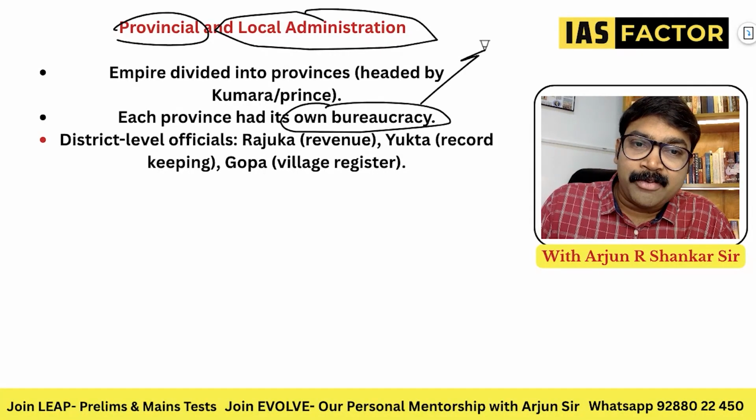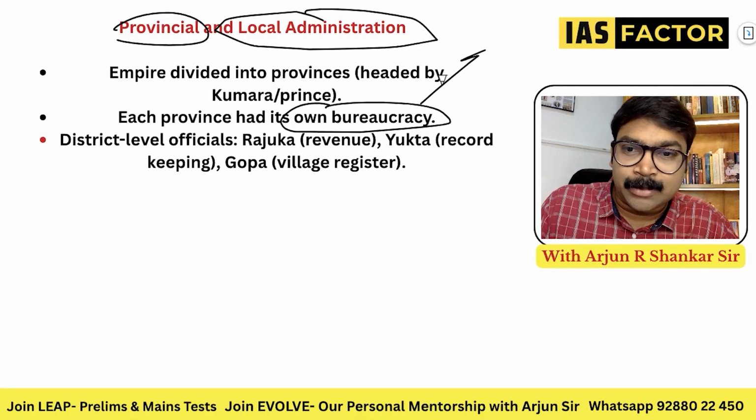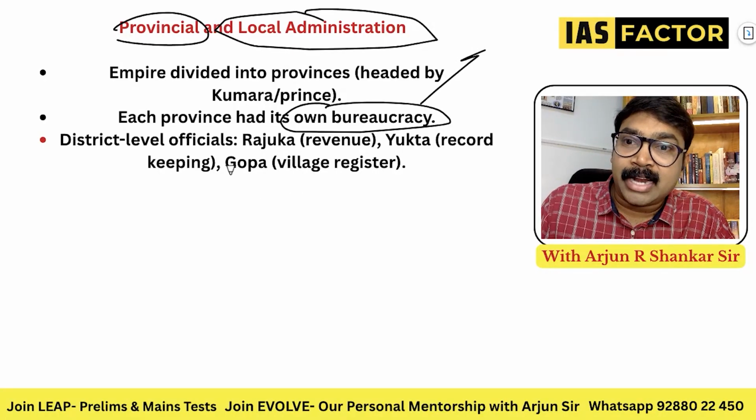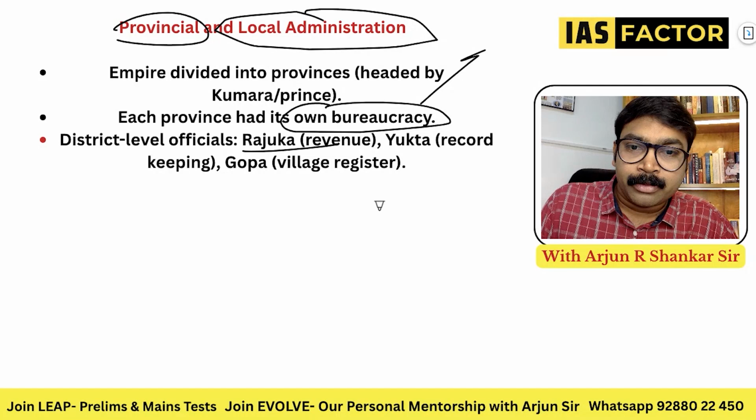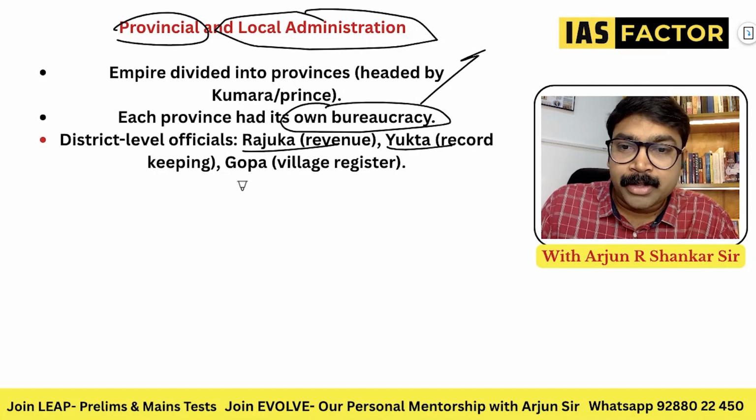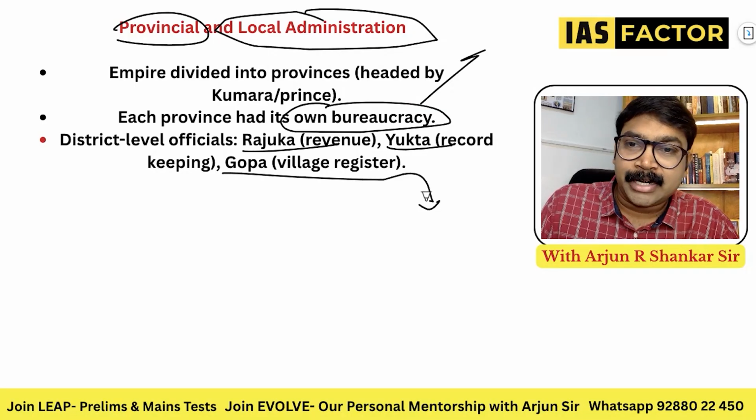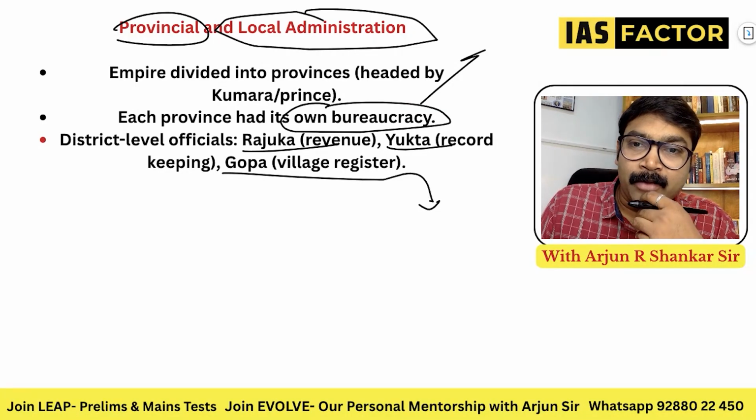Each had their own system of governance, with district level officers like Rajuka, Yukta, Gopa, and village registers. All of them were equally part of that.